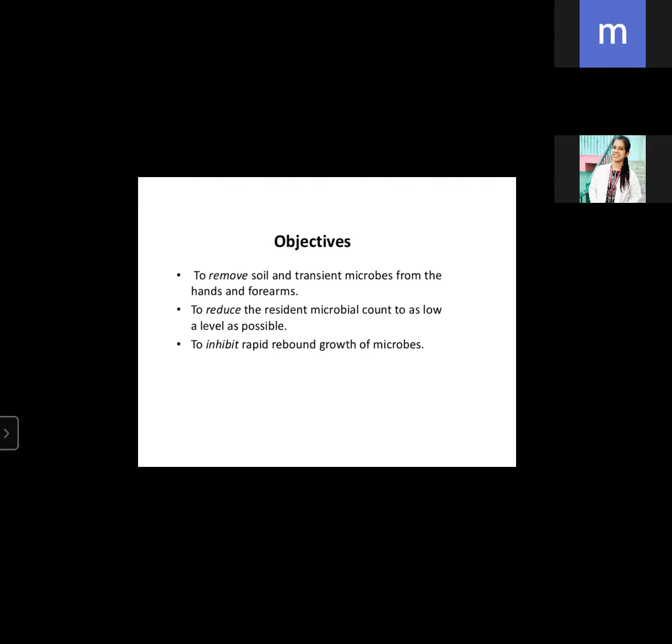And also to reduce the resident microbial count as low as possible. Can we remove them fully? Can we make our hands fully sterilized, free from microorganisms? No, ma'am. Some way or other, the microorganisms will always be present on our hands. So to at least reduce the count of microorganisms and the chance of infection, we do the scrubbing. And also to inhibit the rapid rebound growth of microorganisms. To reduce the regrowth of organisms, we scrub our hands before entering the OT.